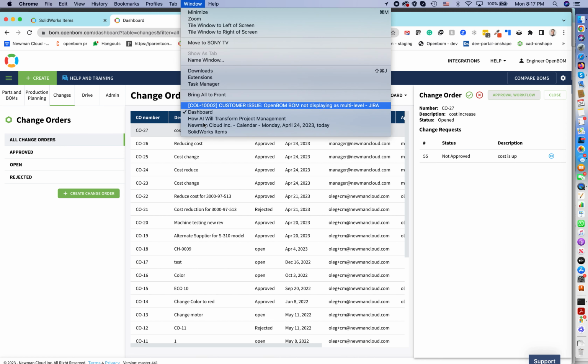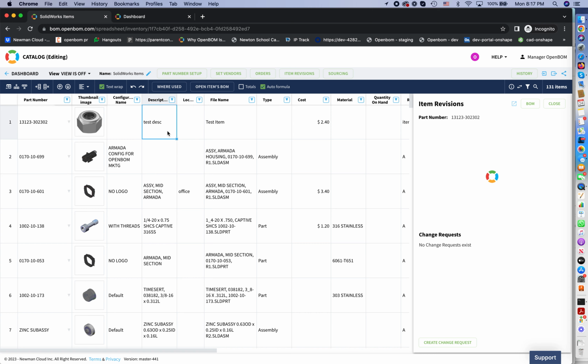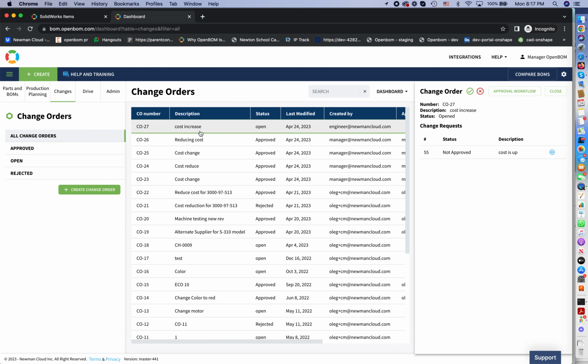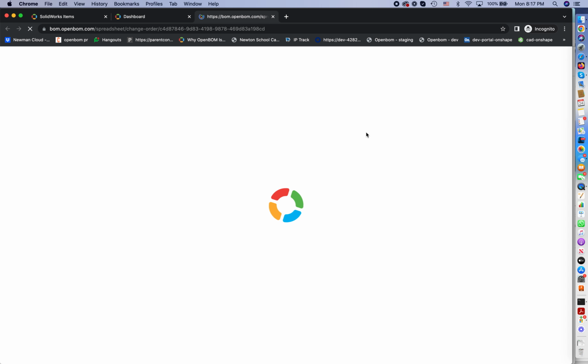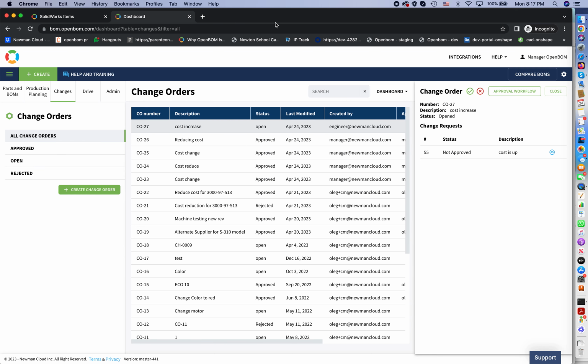So now I can go and switch roles. Let's go to my second role, and I'm currently manager. As a manager in the dashboard, I'm getting this change order, and I can navigate to approval workflow. From the approval standpoint, I already see that the engineer approved it. So now as a manager, I can make an approval, and I can approve the change order. At that moment of time, everything is approved.